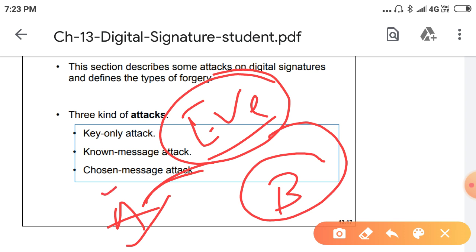What he is doing here is, he can access the public information, create a different signature, and then send that to B, making it look like it is coming from A only. He is trying to convince B like that. So that is a key-only attack. Here he is attacking only the key.